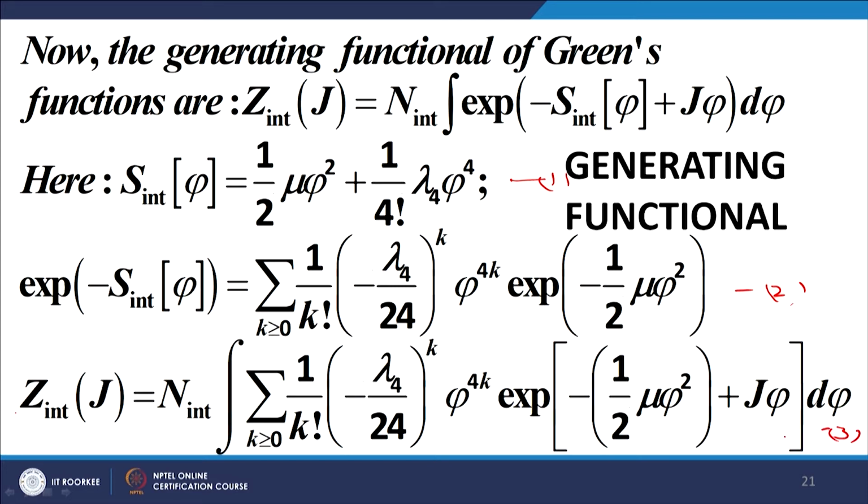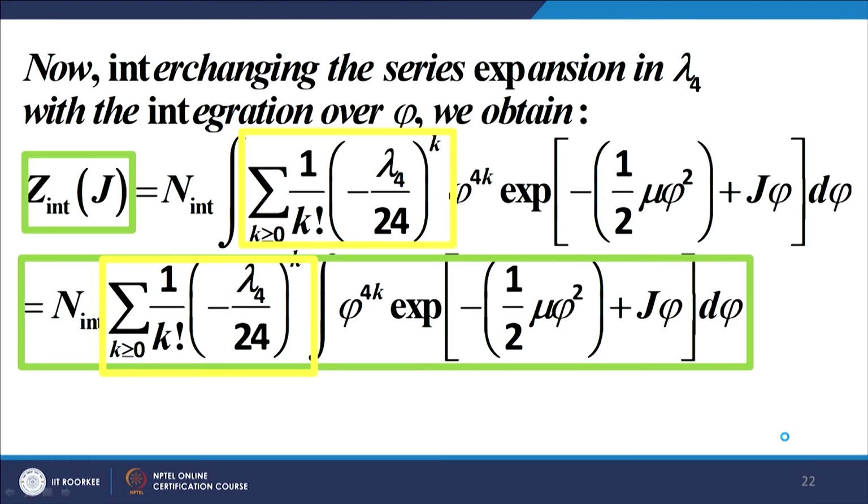So, the interaction action is given by equation 1 here, and if you take the exponential, we get this expression where we have expanded the interaction as a power series, as we have done earlier, and the Z J, the interaction generating functional, is now given by this expression plus the additional J phi, which will help us to work out the Green functions for the various orders. So, Z interaction J is what we have here.